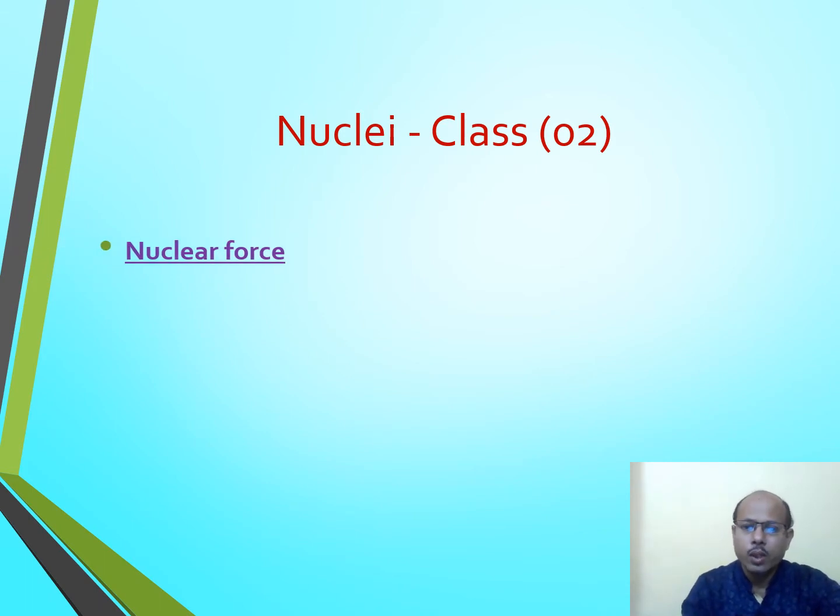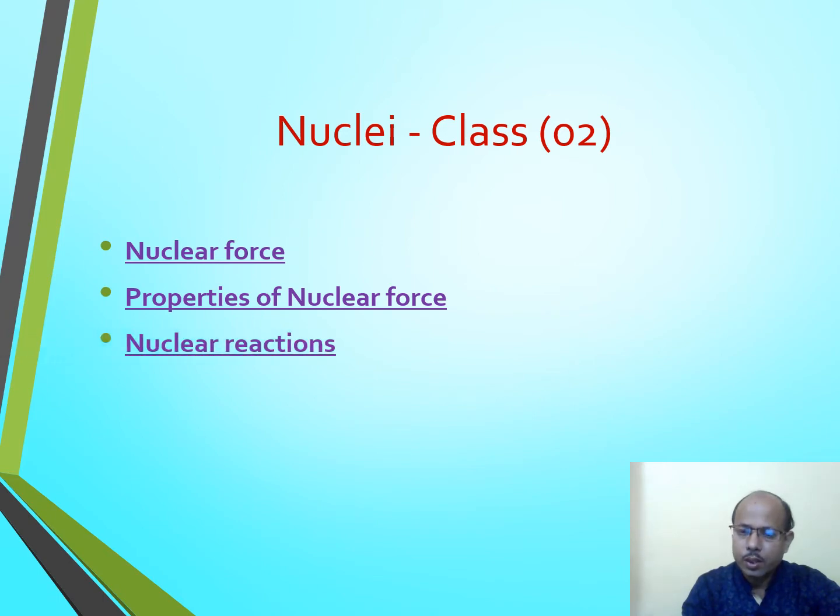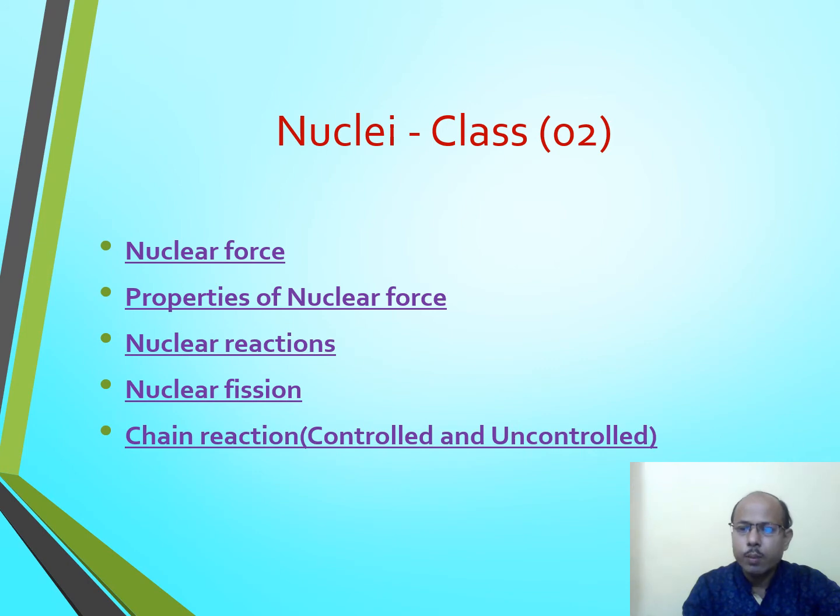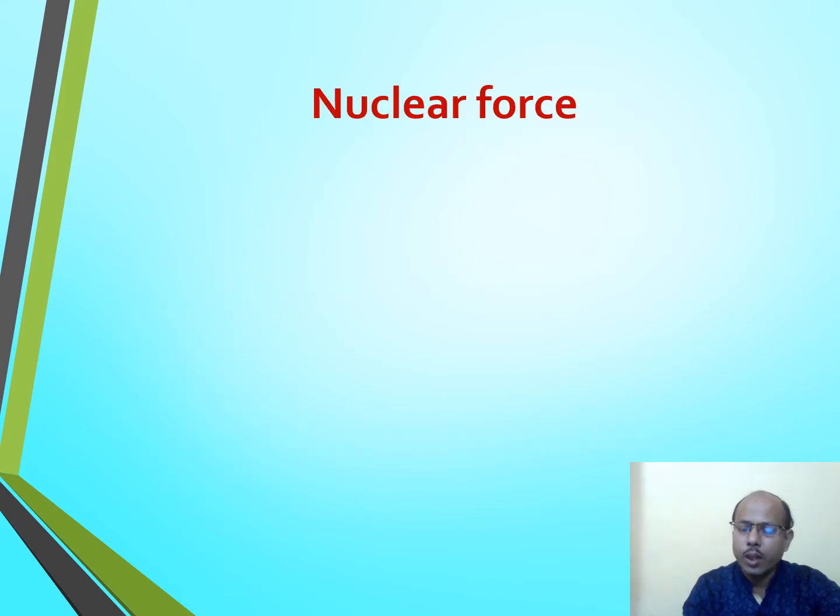Nuclear force. In this topic, we will discuss what nuclear force is and what the properties of nuclear force are. Then we discuss what nuclear reactions are, how energy is produced in a nuclear reaction, and what the types of nuclear reaction are, in which there are two main reactions. First, nuclear fission, which can be divided in two categories: controlled chain reaction and uncontrolled chain reaction. And finally we will discuss nuclear fusion and some questions related to the topic.